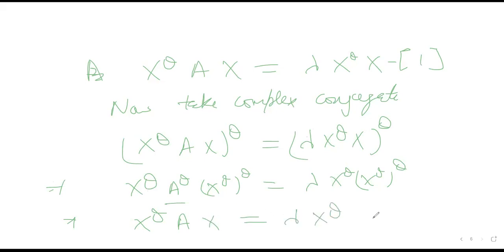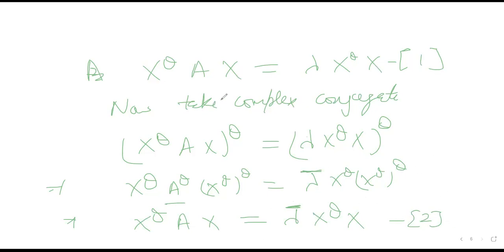Similarly, x theta, and this will be x. Call this 2. Oh, sorry, this will be lambda transpose. Lambda will be a conjugate, because transpose will not affect lambda, it is a scalar, but the complex conjugate that we take will happen. So lambda conjugate.